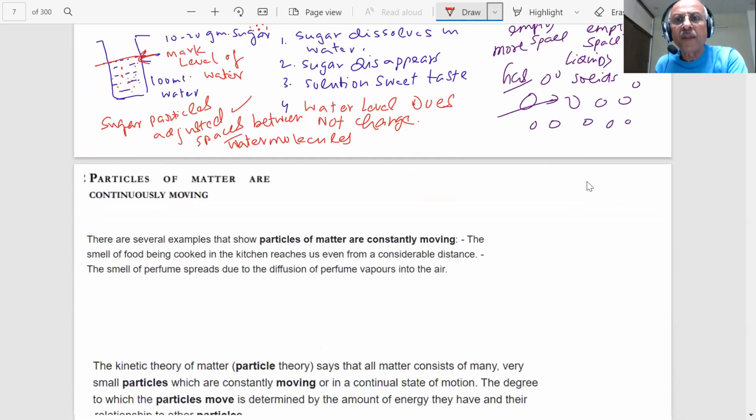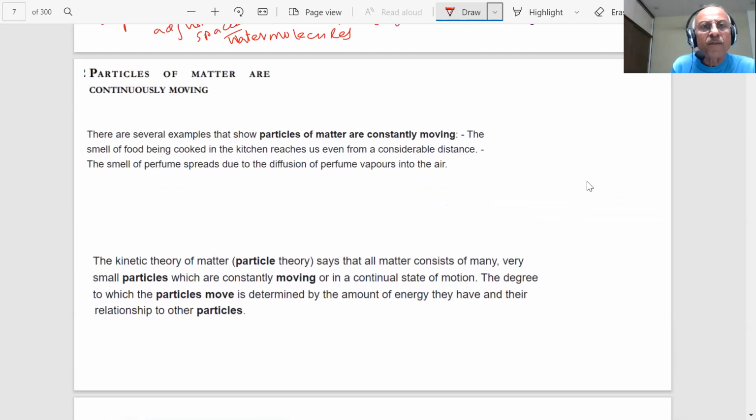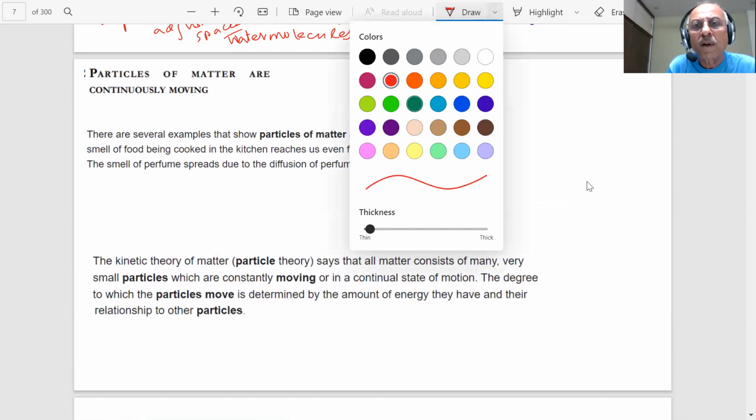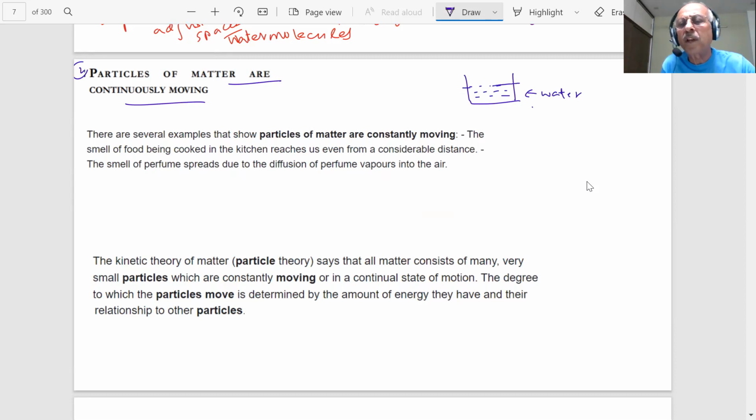All right. What else do we find, student? Another important property. Particles of matter are continuously moving, students. If I take water, student, here is water. This water is still in a glass, student.